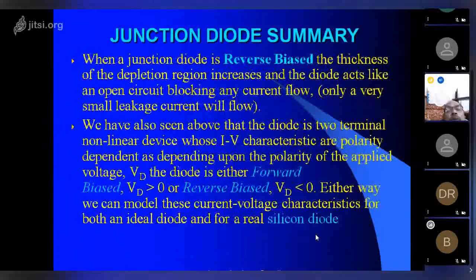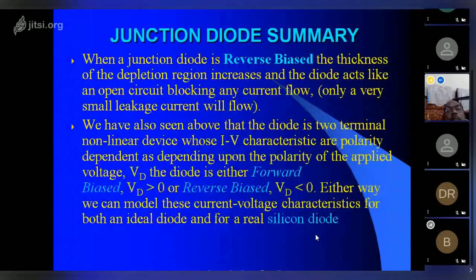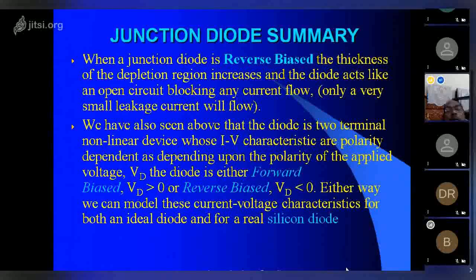When the junction diode is reverse bias, the thickness of the depletion region increases and the diode acts like an open circuit, blocking any current flow, with only a very small leakage current. We have also seen above the diode is a two-terminal non-linear device whose I-V characteristics are polarity dependent, and depending upon the polarity of the applied voltage, VD, the diode is either forward biased, VD greater than 0, or reverse biased, VD less than 0.